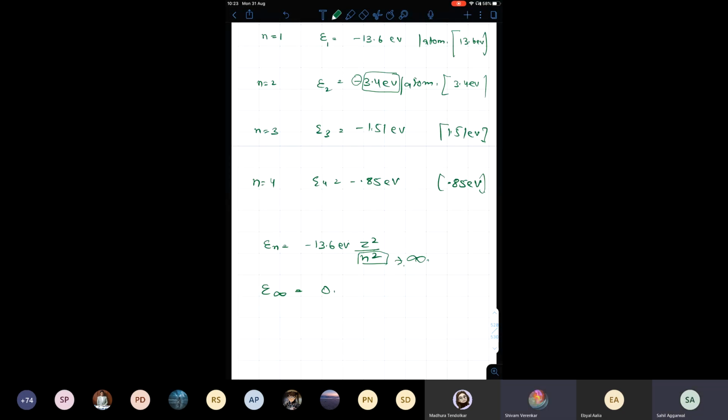Madhura, understood? So when n is equal to infinity, the electron will become free from the nuclear charge on its own. All of you understood this? Yes, sir. Okay.